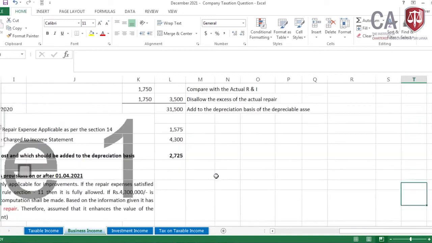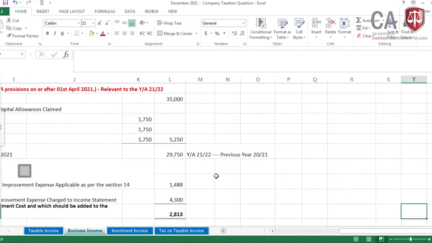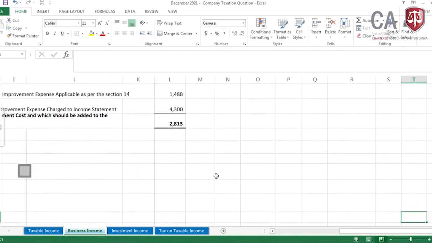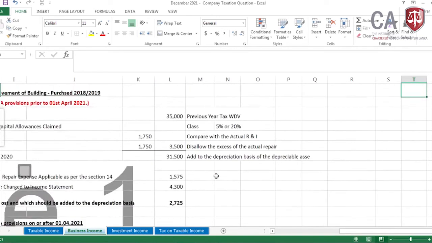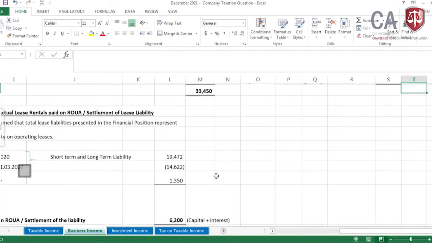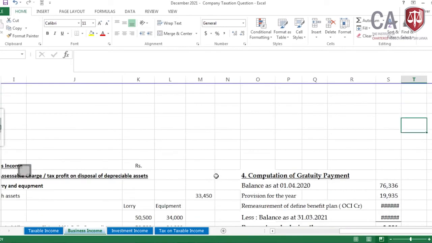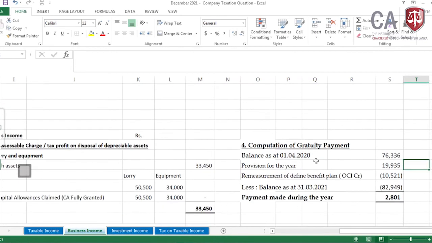Then where is the gratuity adjustment? Gratuity, okay, it should be there. Okay, here, the computation of the gratuity. It is the opening, all of you are familiarized with this. Then opening balance, provision for the year, and remeasurement is in the OCI. It's a credit balance, so the provision should be debited. Then the balance as at 31st March 2021 we need to take now.